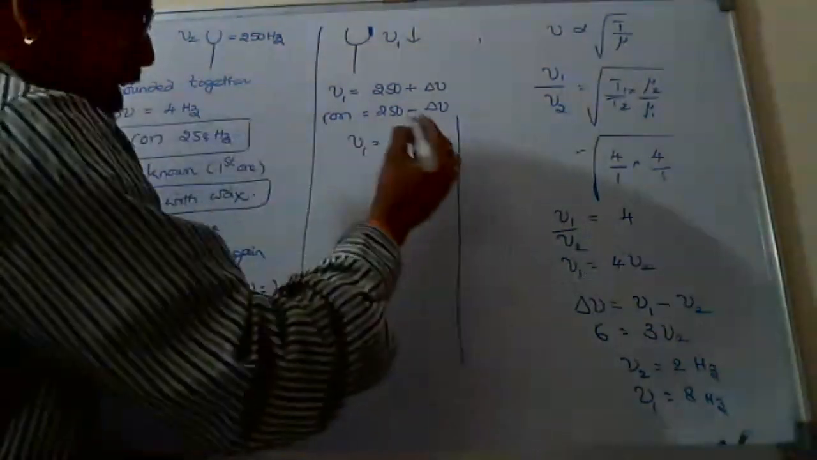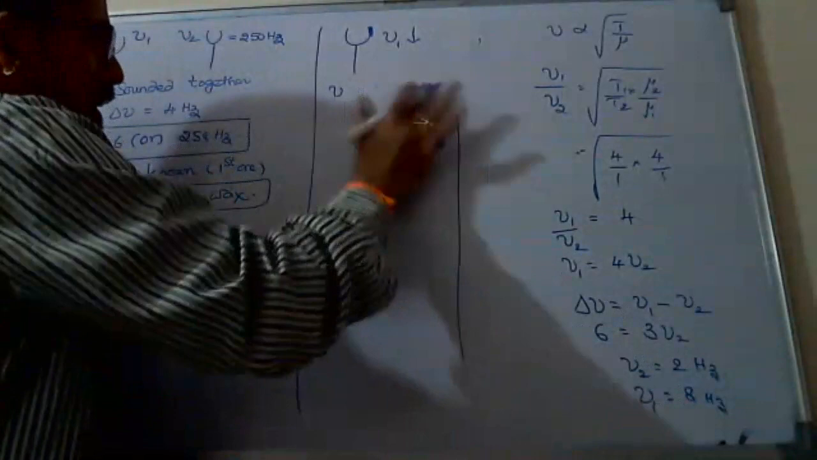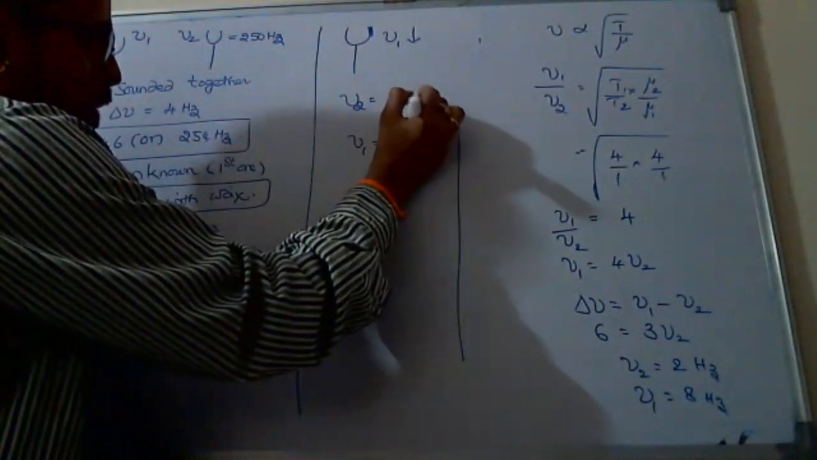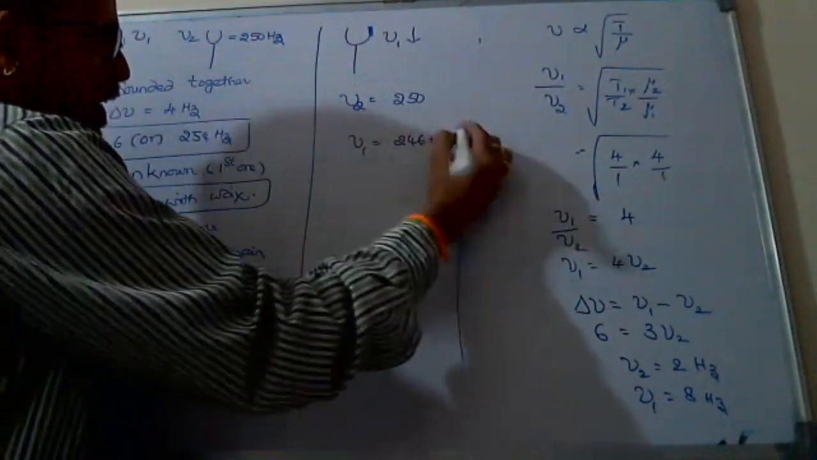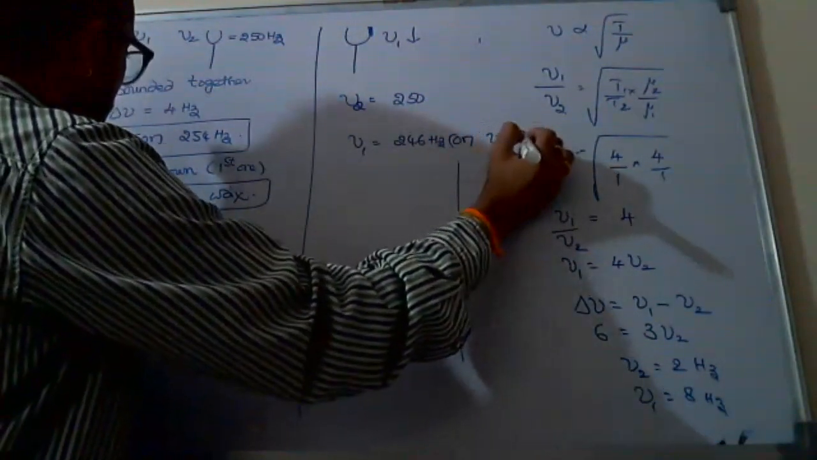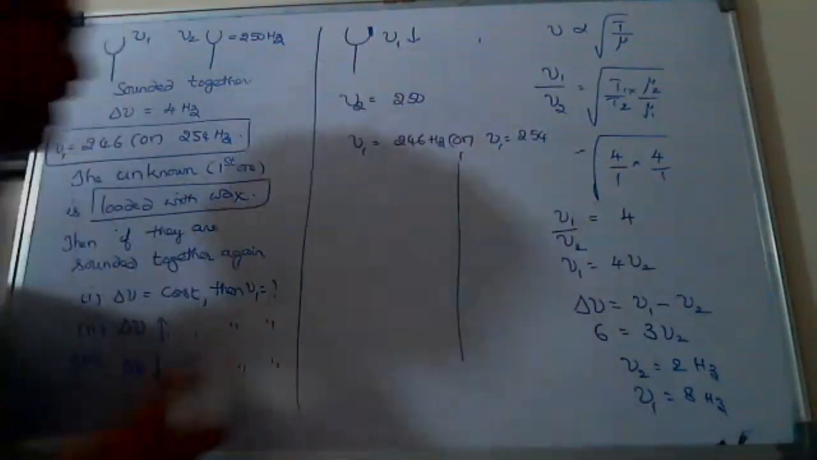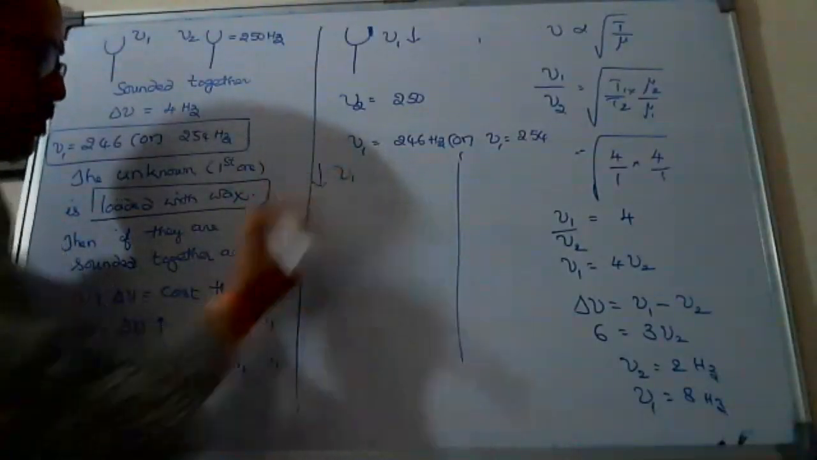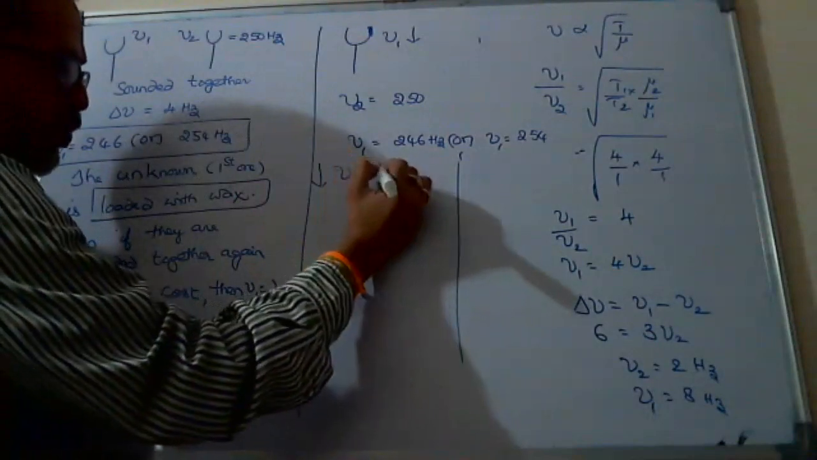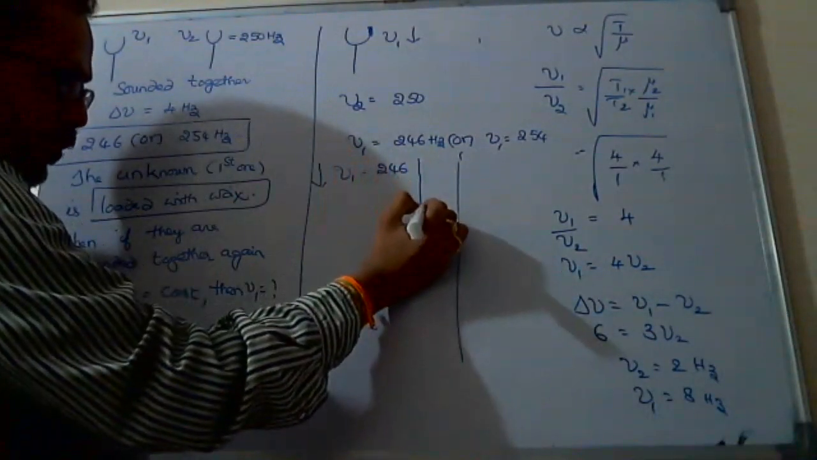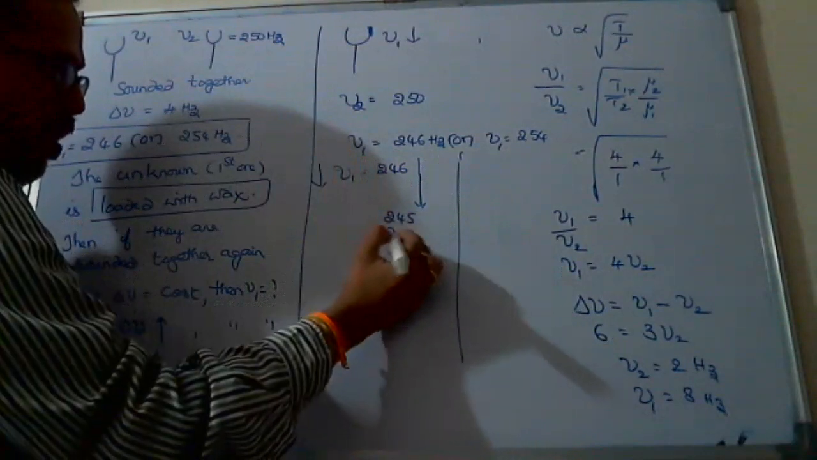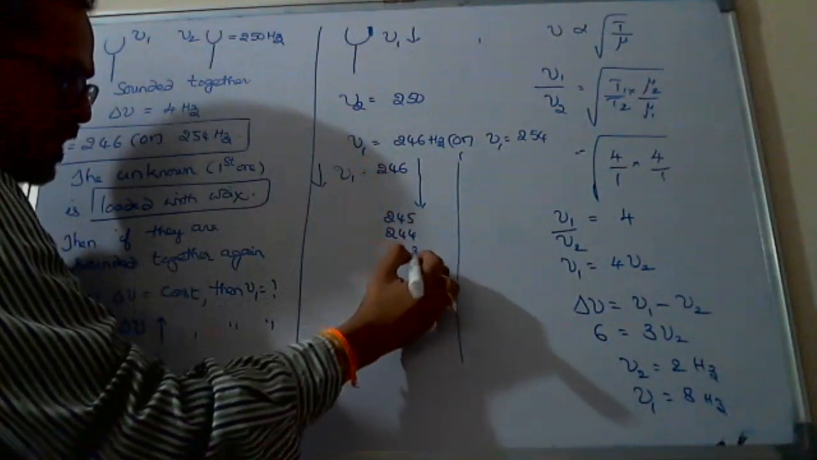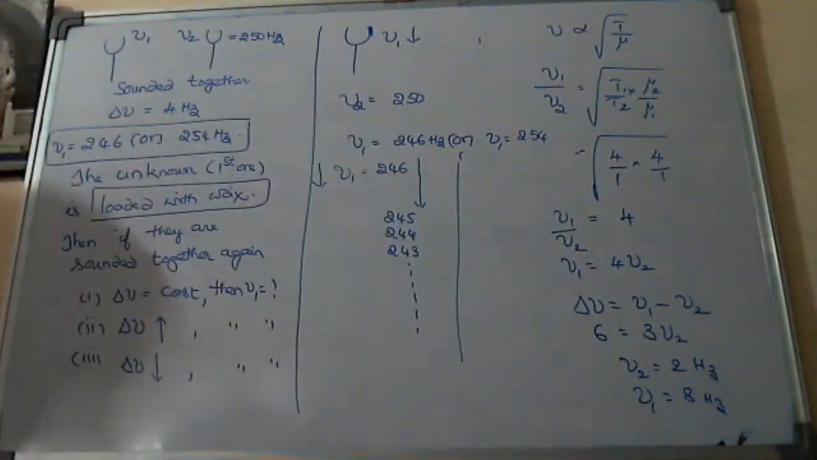Yeah, you can find here what is the flaw in delta nu equals constant. Nu2 is always 250, no doubt at all. Is nu1 246 or 254? This is the flaw. Am I right? Yes, sir. You are loading, so nu1 should be decreased. If I take it as 246, it should be decreased to either 245 or 244 or 243, and so on. It should be decreased.